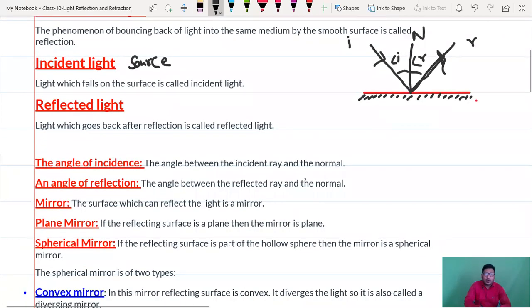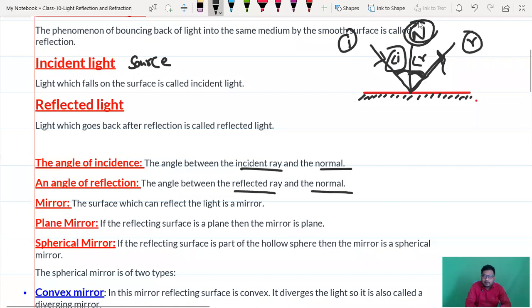Next we have the angle of incidence. What is the angle of incidence? The angle between the incident ray and the normal. Here you can see the angle between incident and normal is called the angle of incidence. What is the angle of reflection? The angle between the reflected ray and the normal ray is called the angle of reflection.